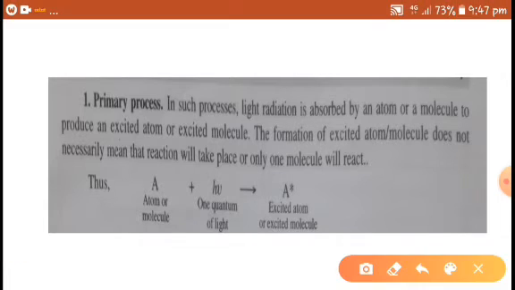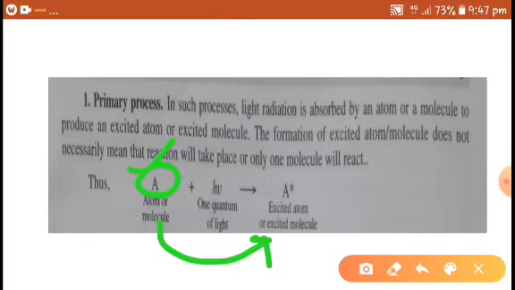So what is the primary process? The absorption of radiation by an atom or molecule to form an excited atom or molecule is known as the primary process. So the absorption of radiation by an atom or molecule, and it gets excited.